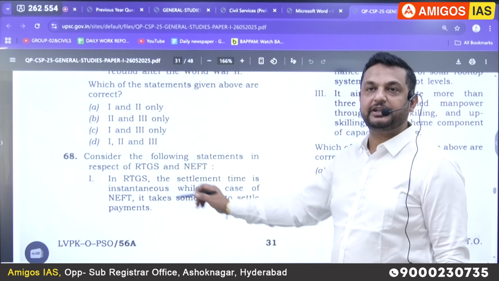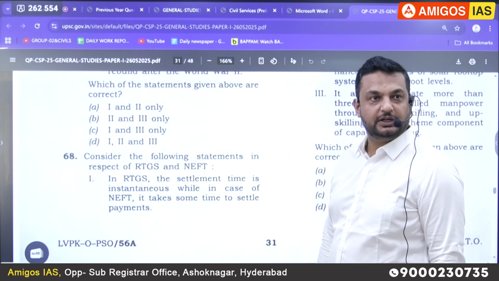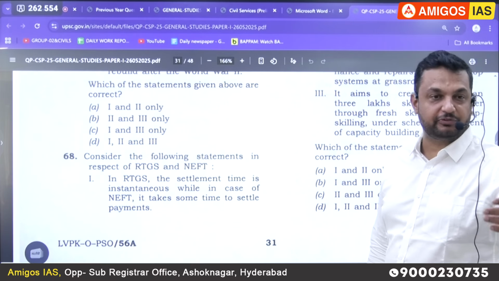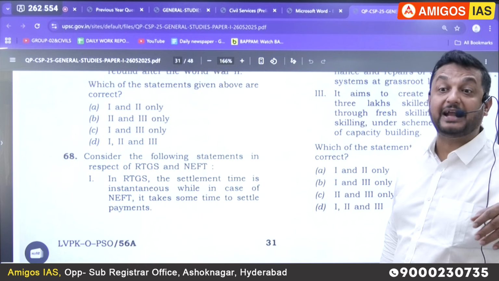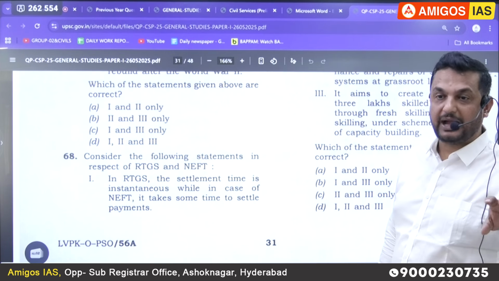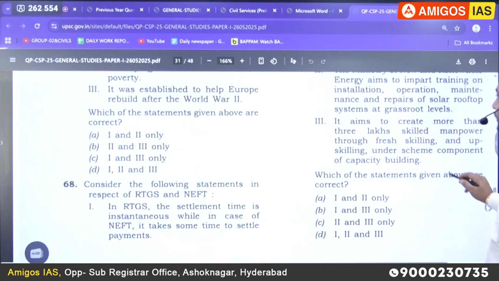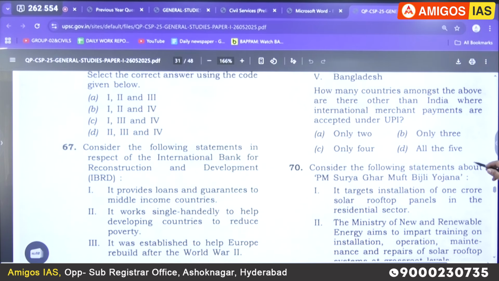Have you heard about RTGS and NEFT? Whenever we go to the bank to transfer money between banks, we use a channel called RTGS and NEFT. That is the 5th. Leave it, don't worry. I'll show you 1 more, then you decide.